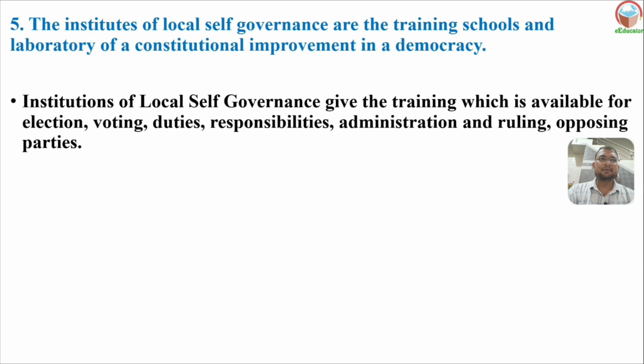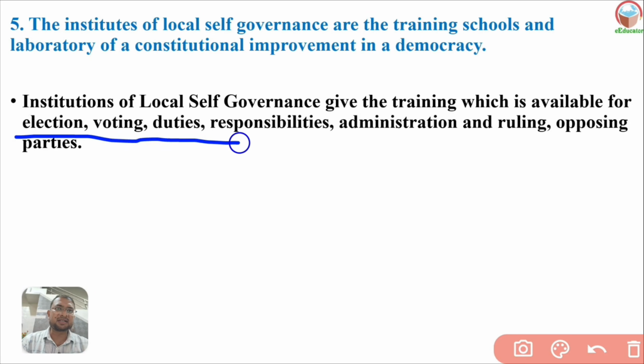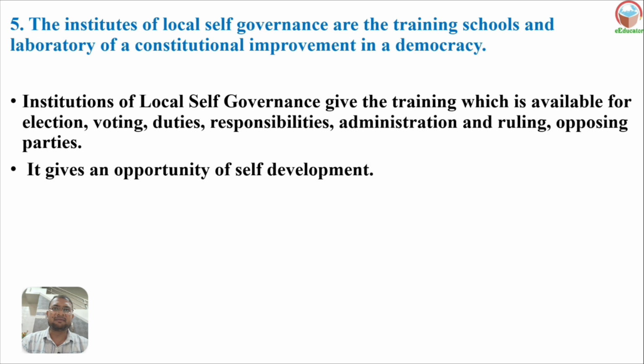Fifth number, the institutions of local self-governance are the training schools and laboratories for constitutional improvement in a democracy. Institutions of local self-governance give training in elections, voting, duties, responsibilities, administration, and dealing with opposing parties. In various ways, training is provided in local self-government, so it gives an opportunity for self-development.